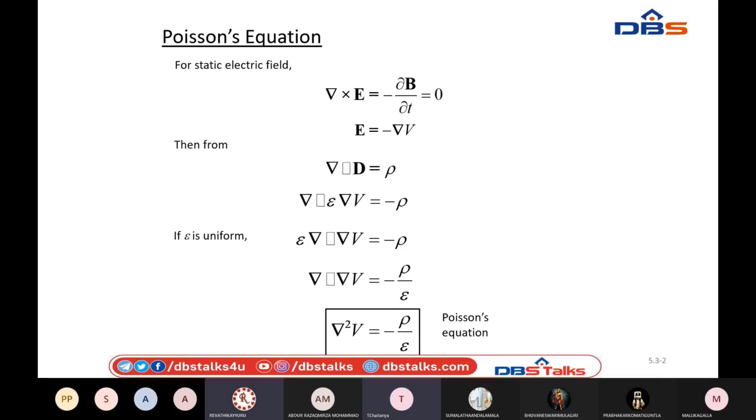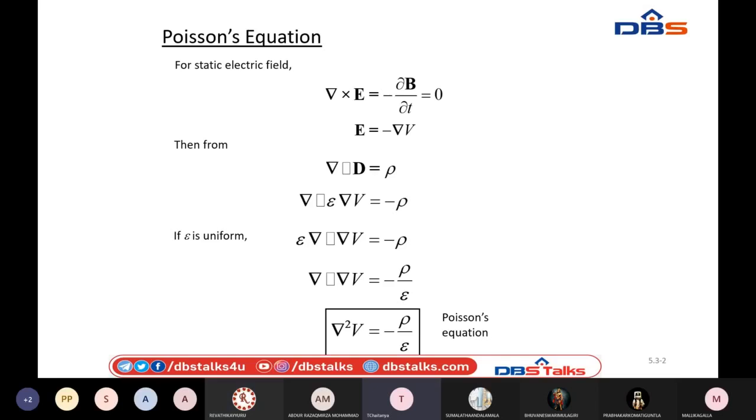First of all, I have considered the equation delta cross E bar equals minus dou B bar by dou T. This is Maxwell's equation for time varying fields, which we have not yet studied, but keep it in mind. Till now we have seen that delta cross E bar equals 0 for static fields.